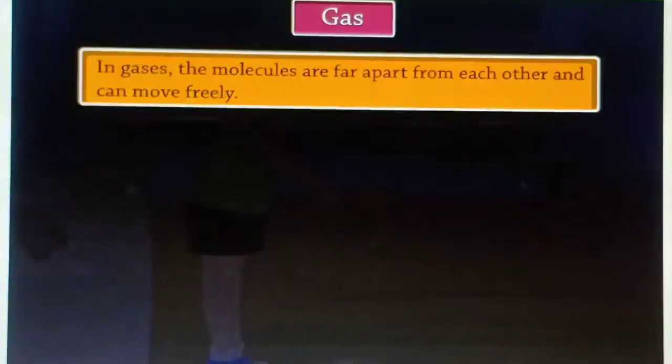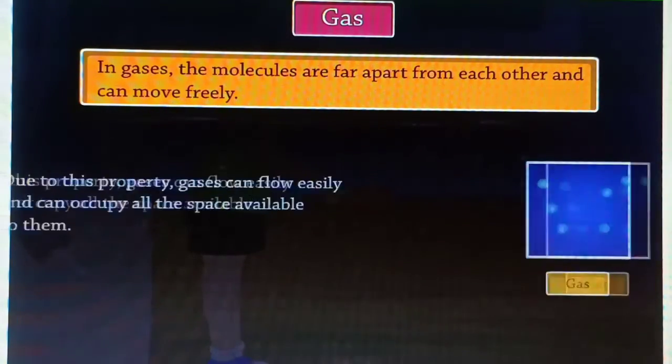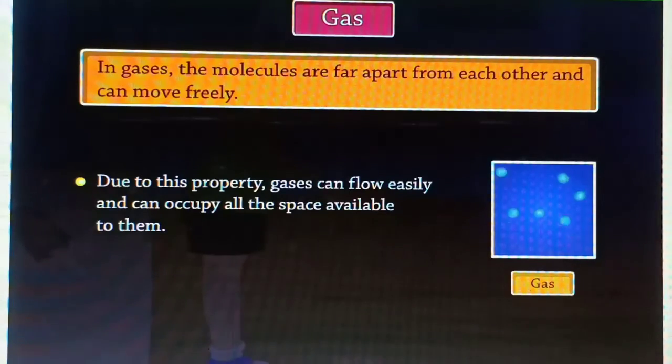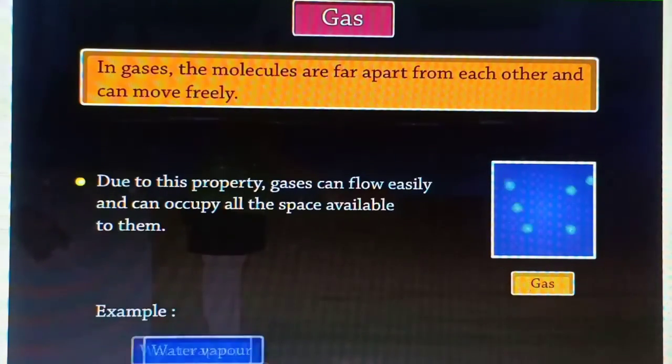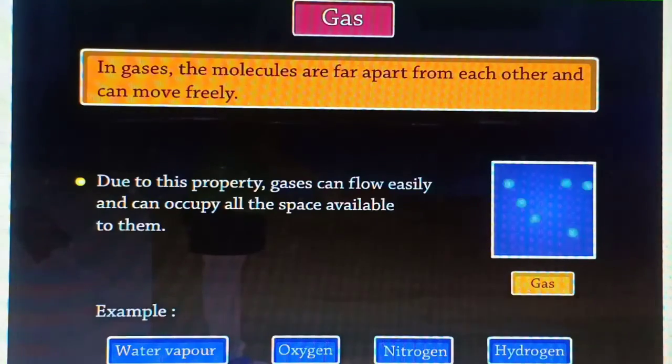In case of gases, the molecules are far apart from each other and can move freely. Due to this property, gases can flow easily and can occupy all the space available to them. Examples of some gases are water vapor, oxygen, nitrogen, hydrogen, etc.